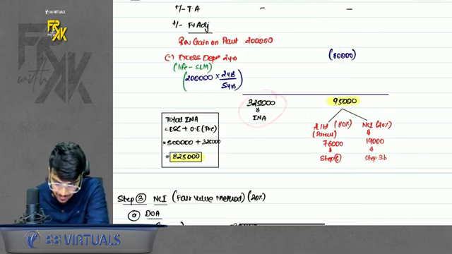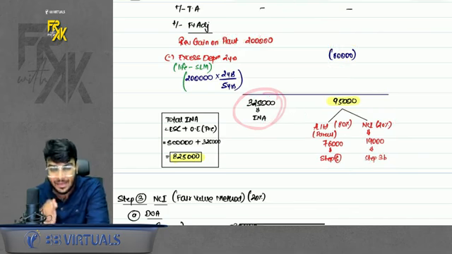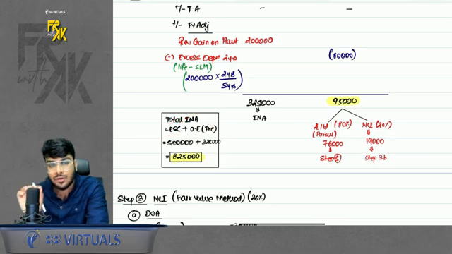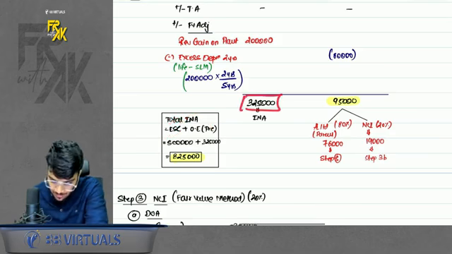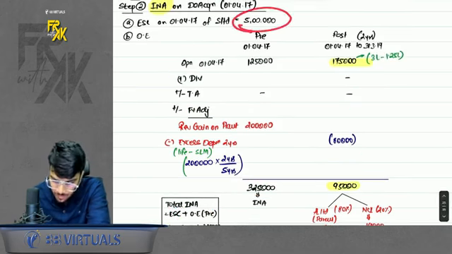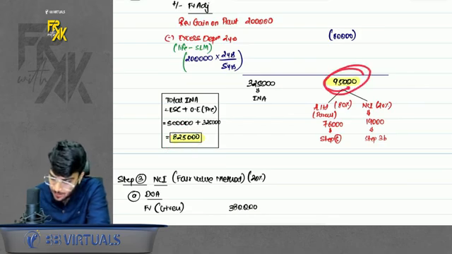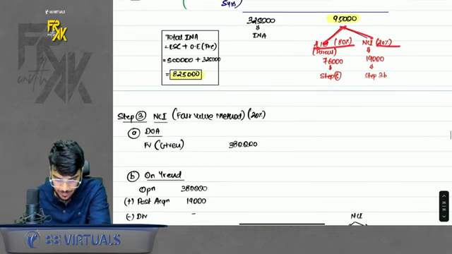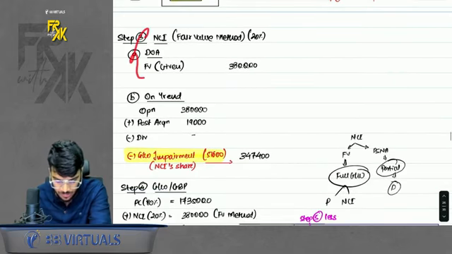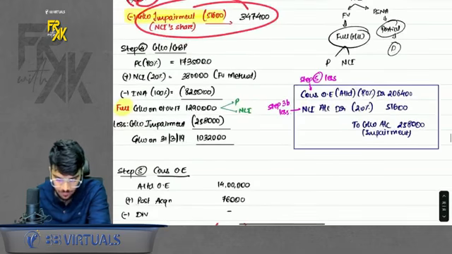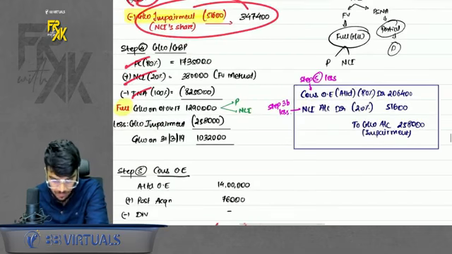Do remember 325 is not the INA. INA is capital plus other equity. Most of you will make the mistake of taking only 325 as INA. 325 plus the capital of subsidiary will form part of INA. So it will be 825,000. Then in post 95,000 is there. So bifurcate into parent and NCI in the ratio of stake. NCI is as per fair value. And year end you will say add post acquisition, dividend not there. This we will talk about later. Then goodwill will come. PC plus NCI minus INA, you will get goodwill.